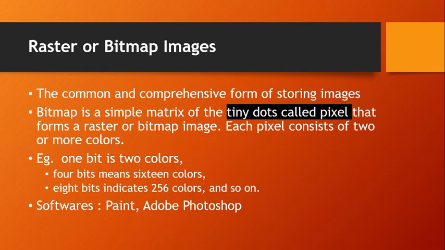First we'll learn about raster or bitmap images. This is the common and comprehensive form of storing images in a computer. Comprehensive means completed form of storing images in a computer. So bitmap is a simple matrix of tiny dots called pixels that forms your image. We have learnt about this term pixel in 11th standard. Pixel means picture element. It is the smallest dot in your monitor or your TV, etc. So your monitor or your TV is made up of many pixels.